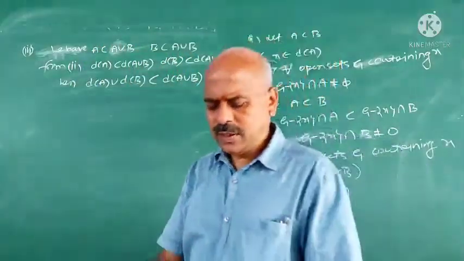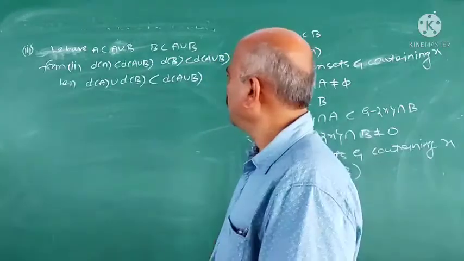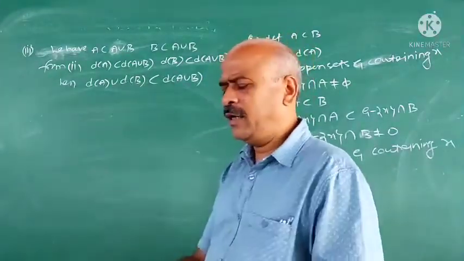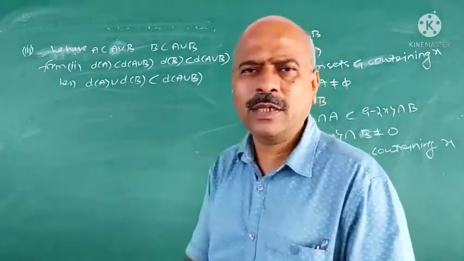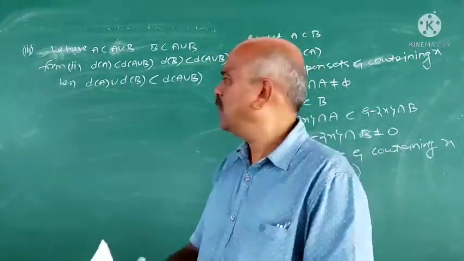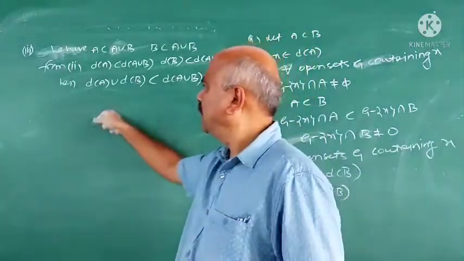But the second part is important here. What is the second part? The second part is we have to prove that D of (A union B) is contained in D of A union D of B. But I think this time is not sufficient. I continue the second part. What do you have to prove?